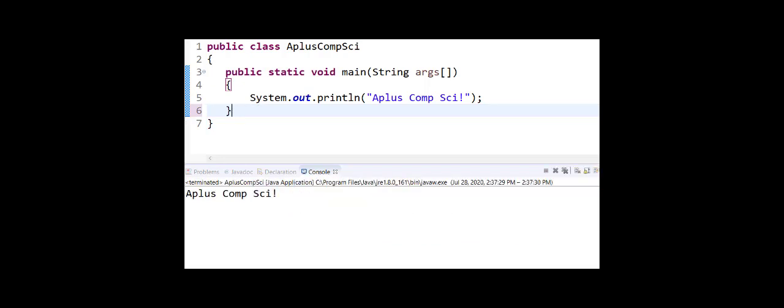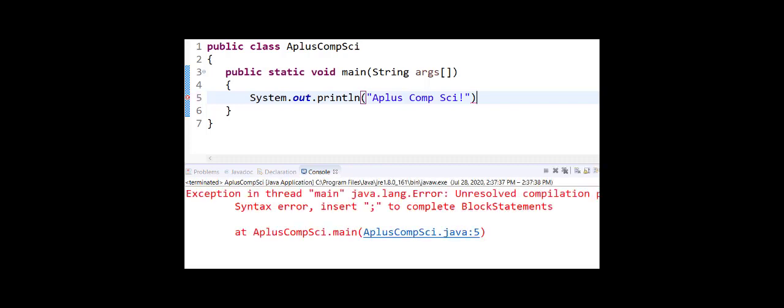So now let's run it one more time. We're back in action. I go into where my print line is. That's a program statement. I take the semicolon off. I run my code again. Now I've got an issue because the semicolon's missing.